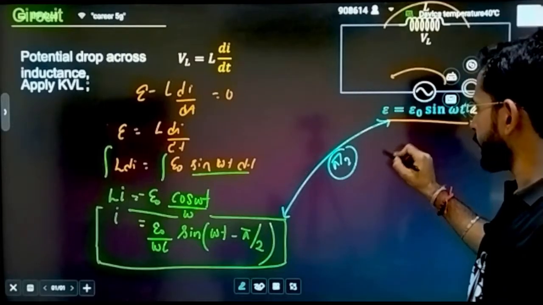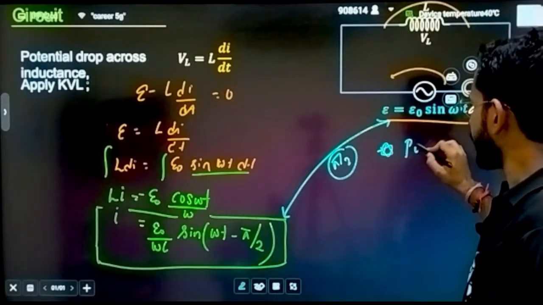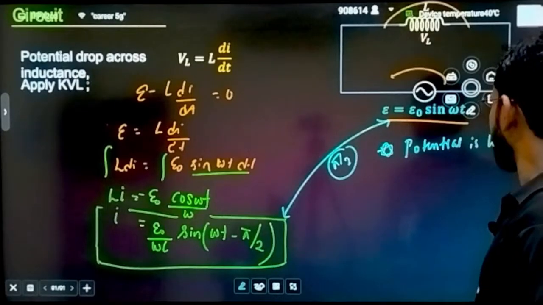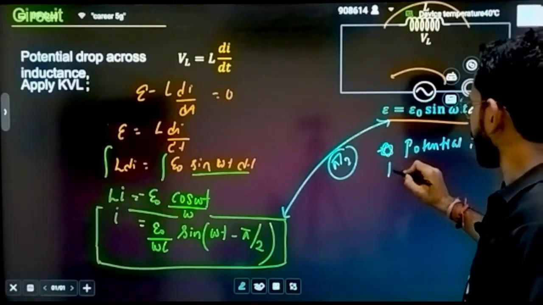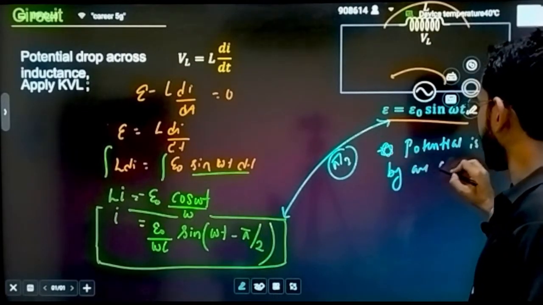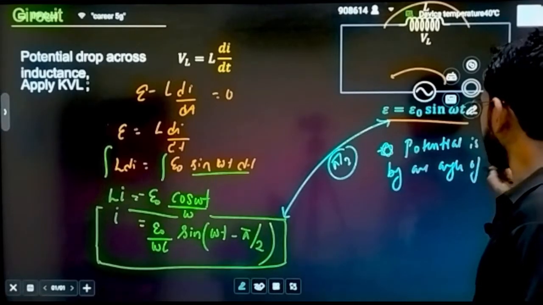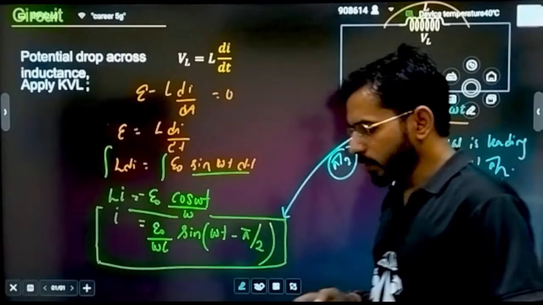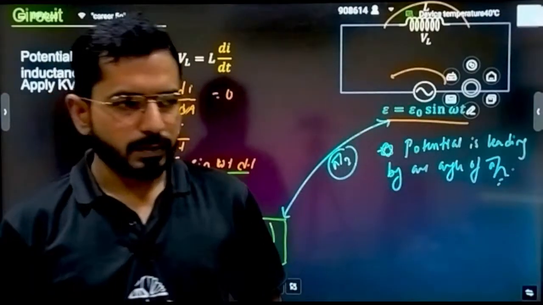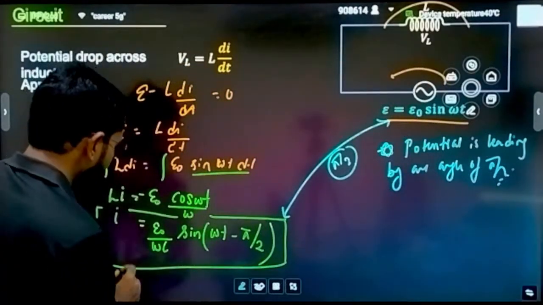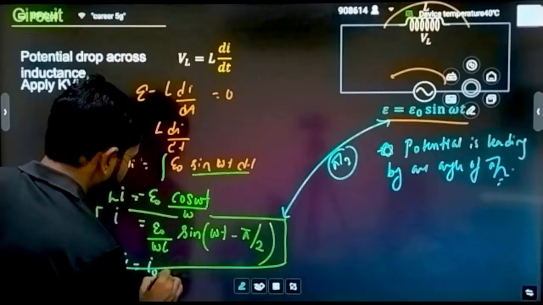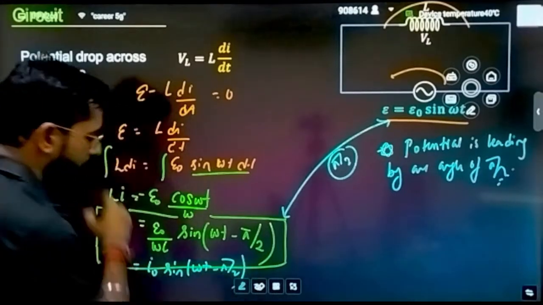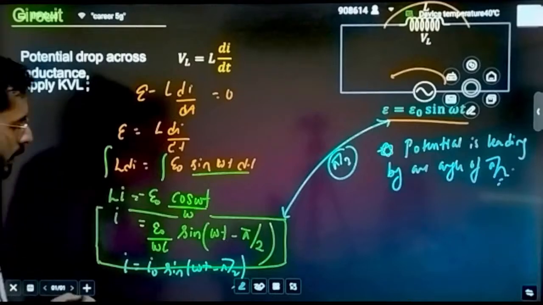I will say one very important thing, that potential is leading by an angle of pi by 2. This is a very important line. One more very important thing, if you remember the last one, it can also be written as I is equal to I naught sine of omega t minus pi by 2.